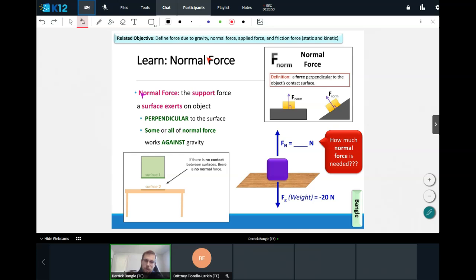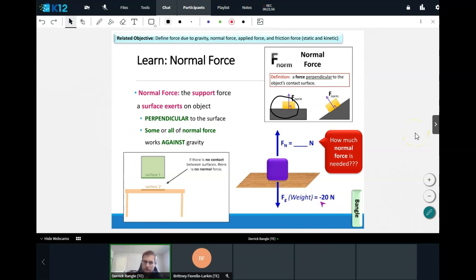This is called the normal force. So the normal force is defined as the support force a surface exerts on an object. It is always perpendicular to that surface, meaning that, as we can see here, it is 90 degrees to whatever surface it is on. And also some or all of normal force works against the gravity. For here, we're being asked how much normal force is needed if we have the force due to gravity being negative 20 newtons.